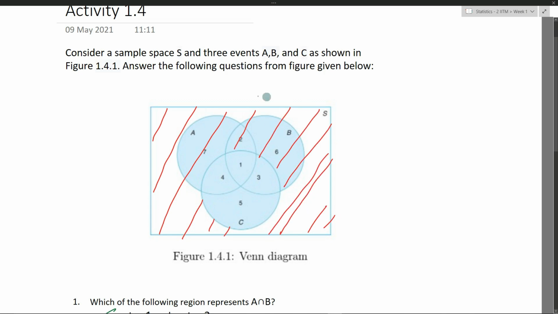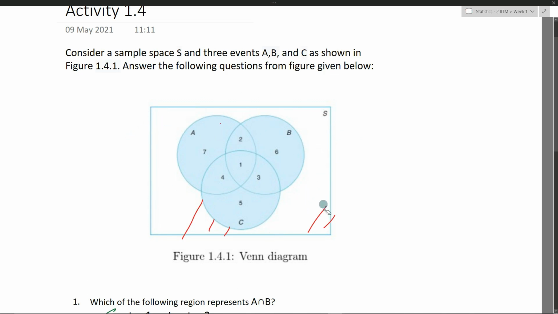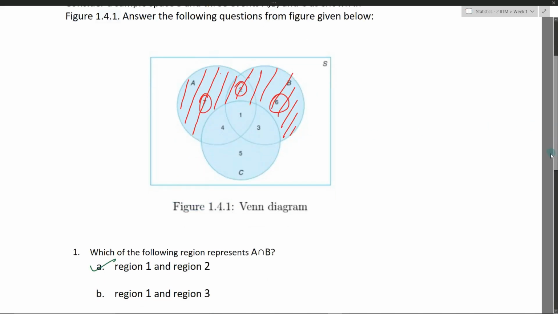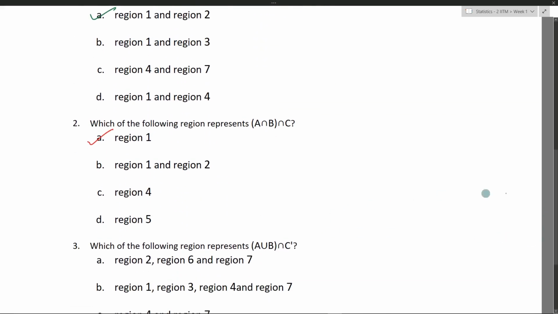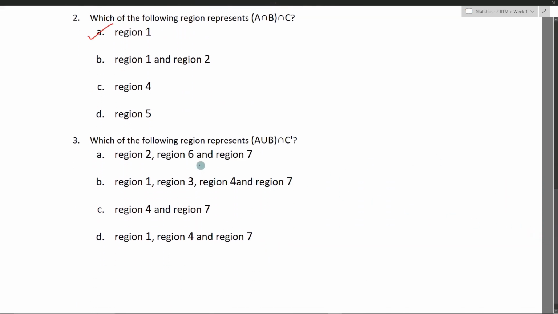So we have to find out A union B intersection C complement. It is nothing but this region. That is nothing but region 7, region 2 as well as region 6. Region 2, region 6 and region 7. This is the answer.